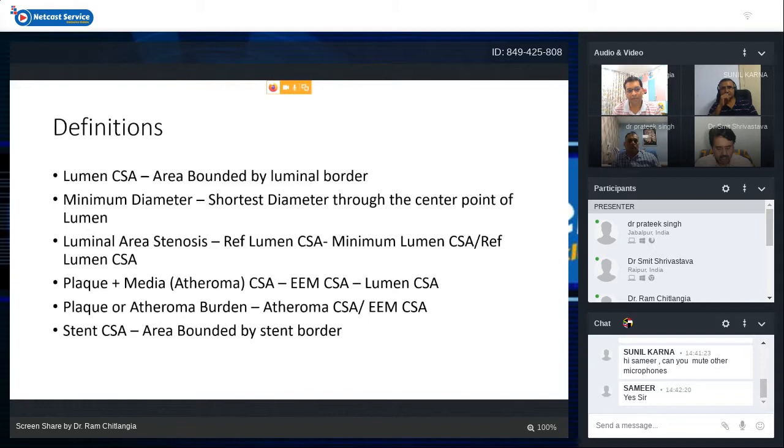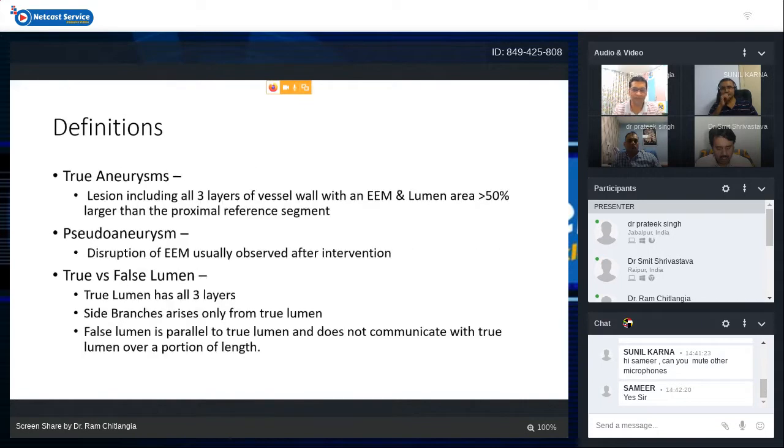And after stent implantation, we can see the cross-sectional area which is subtended by the stent. So we mark all the stent borders, and stent cross-sectional area can be derived from this marking. So these are the basic definitions.